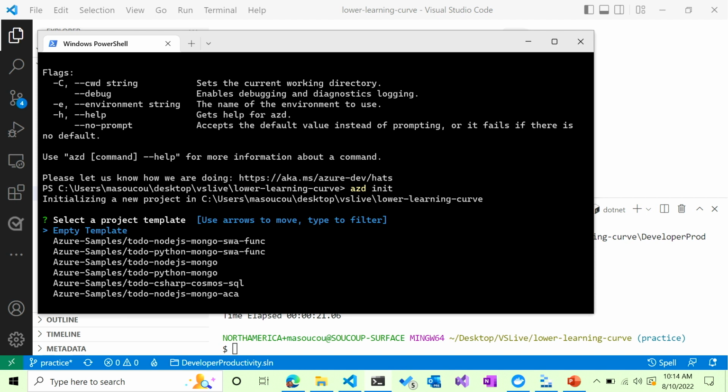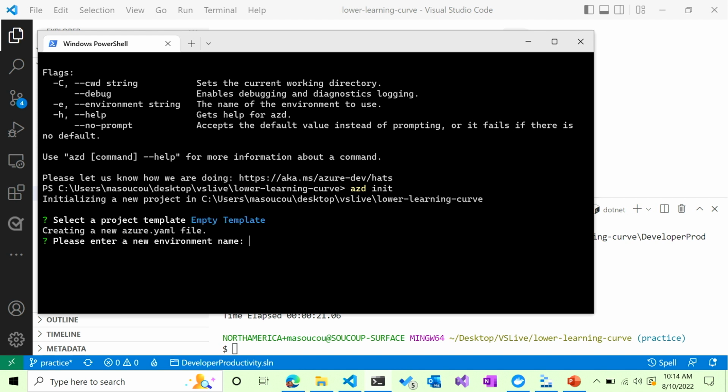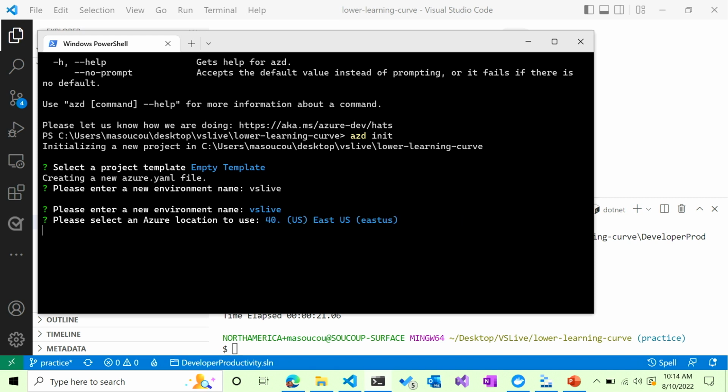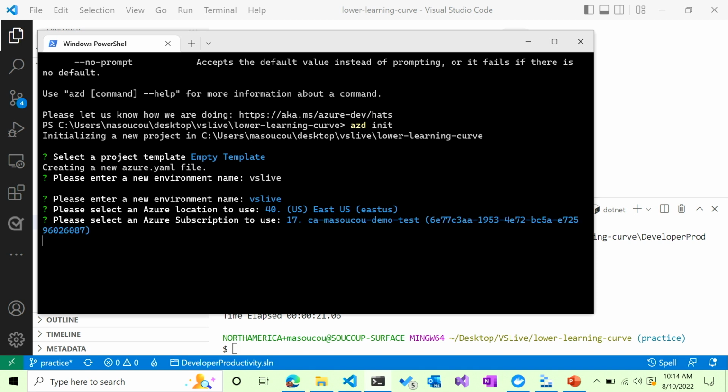All right, so first off, it's asking me, do I want to do it via a template that the team has already set up? I'm going to say no, I'm going to do it from an empty template. And now it's going to ask me for an environment name, like dev or stage or prod. So I'm just going to call this one VS Live. And then next, it should be asking me which subscription for Azure I want to be using. And I'm going to use East US for the location, and next will be a sub, which is that. And now it'll go through and create everything for me.